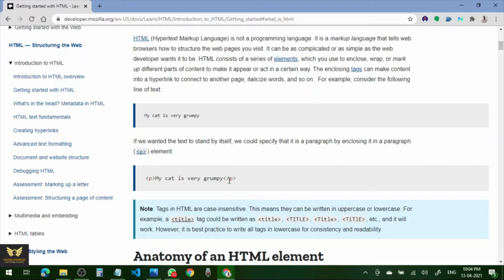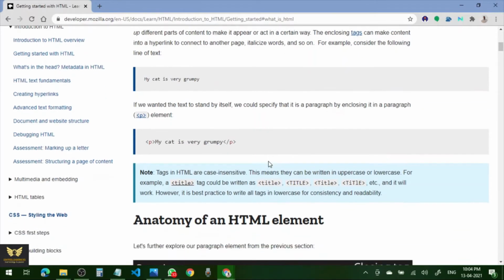Note, tags in HTML are case insensitive. That means the tags do not depend upon whether it is title case, small letter case, capital letter case, or whatever the case is. That is the meaning of case insensitive. This means that they can be written in uppercase or lowercase, and it doesn't consider the case.